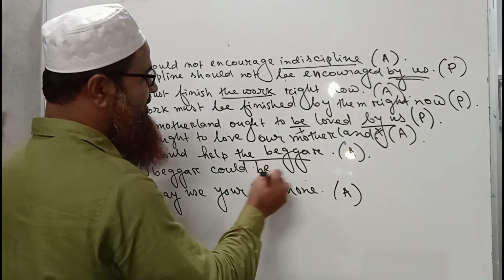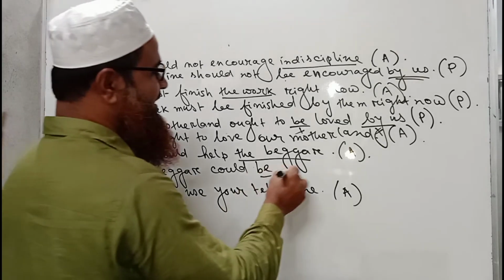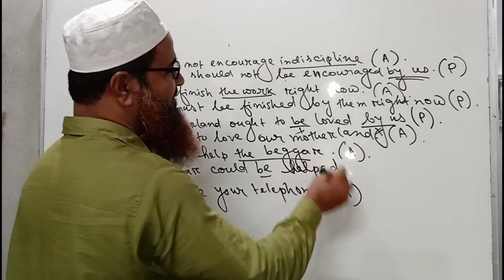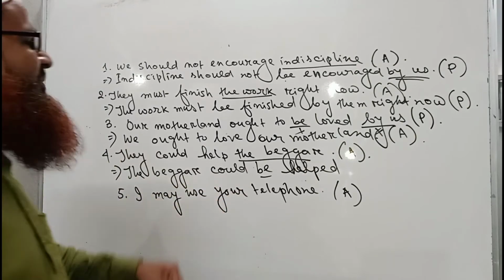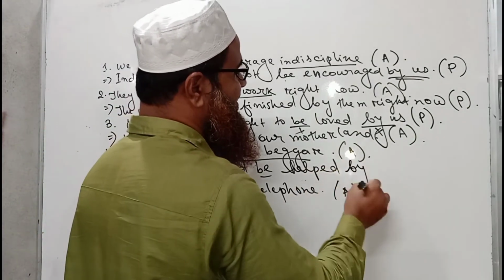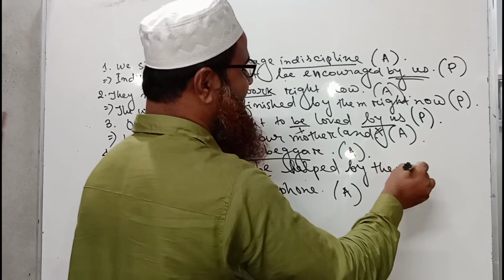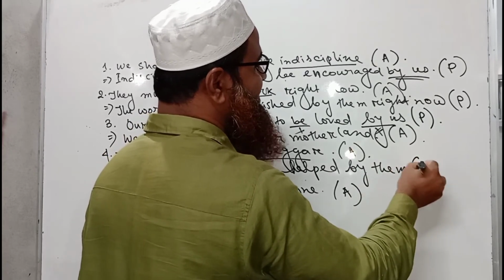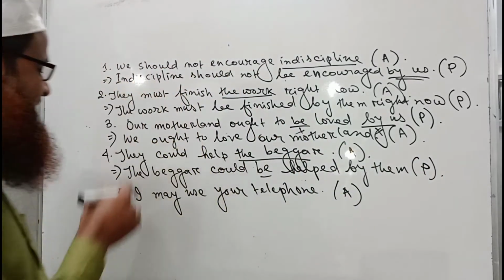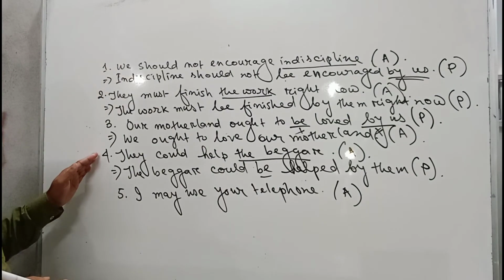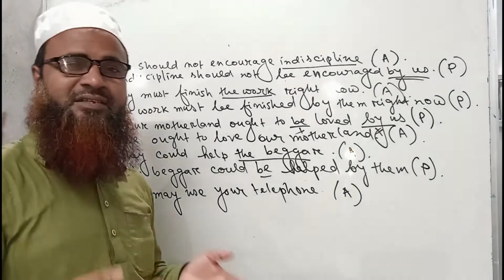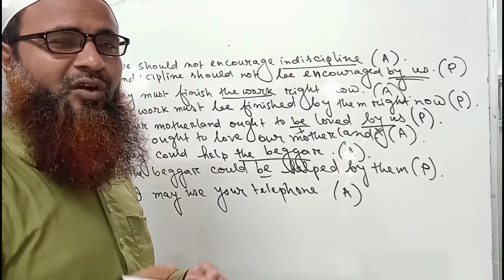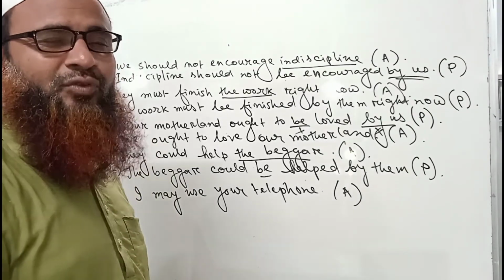Then there will be "be". The beggar could be. Here the verb "help" must be in the past participle. The beggar could be helped by them. So it is a sentence of passive voice. You can see all these four sentences: we are changing the voice in the same way, the same manner. There is no different or separate rule.